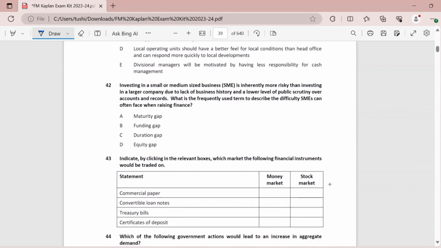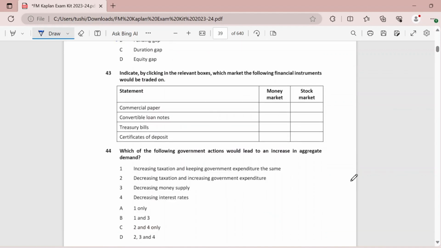Investing in a smaller medium sized business is inherently more risky than investing in a large company due to lack of business history and lower level of public scrutiny over accounts and records. What is the frequently used term? You would have always read in your book also that this is the funding gap. Basically, this refers to the fact that when SMEs want to expand beyond their available funds, but they are not yet ready for a listing. That is why they face this problem, and this is called a funding gap.